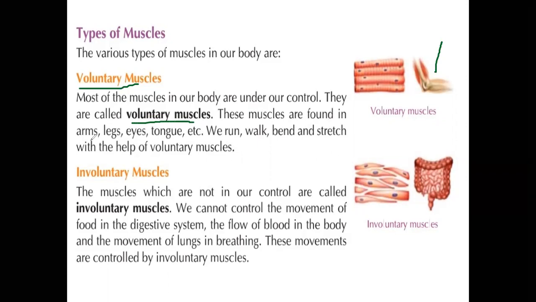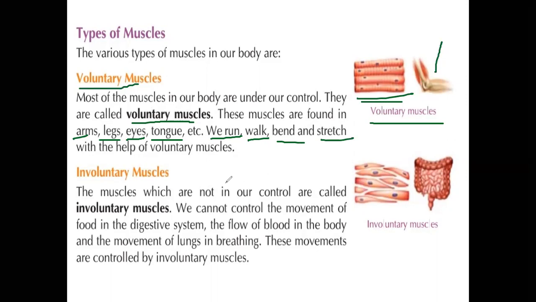These muscles are found in the arms, legs, eyes, and tongue, and also the limbs, which here means hands and legs. Understand? These are all the movements we show with the help of voluntary muscles. With their help, we run, walk, bend, and stretch our body. These are all the voluntary muscles.